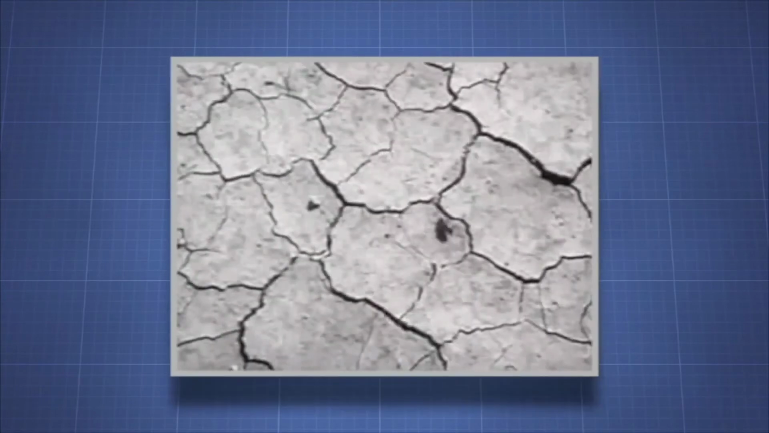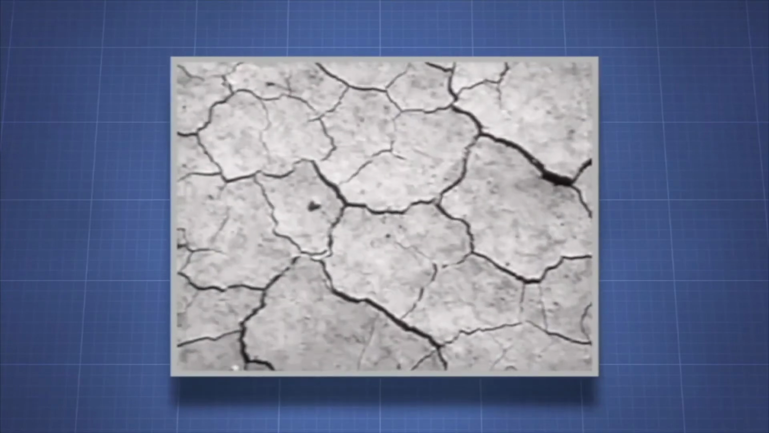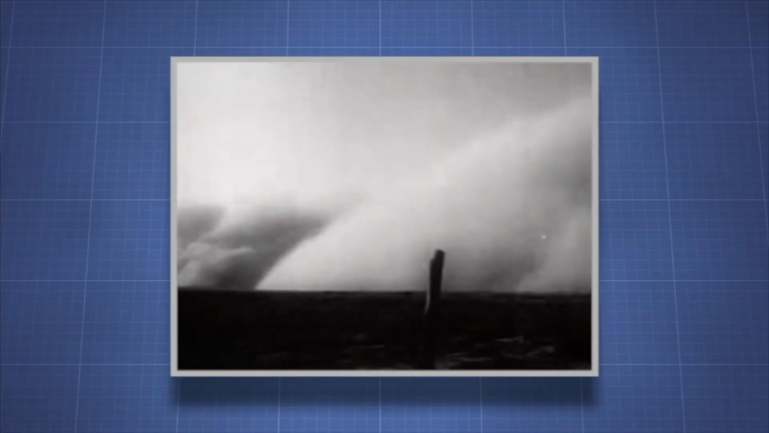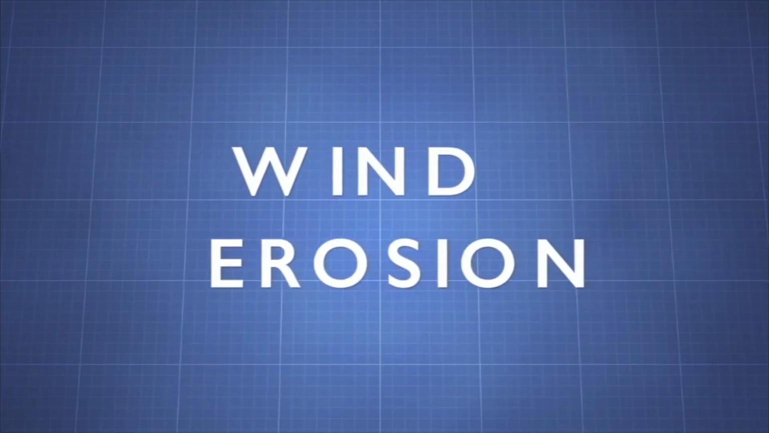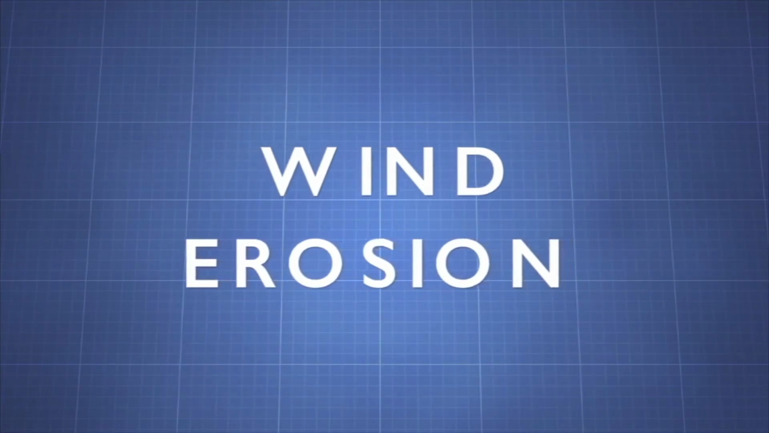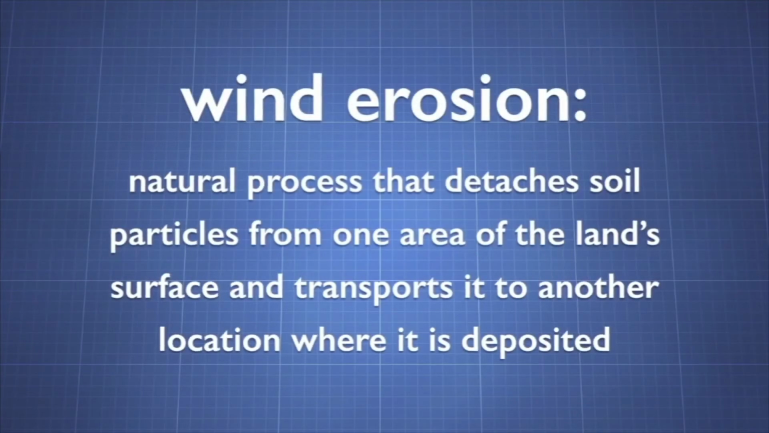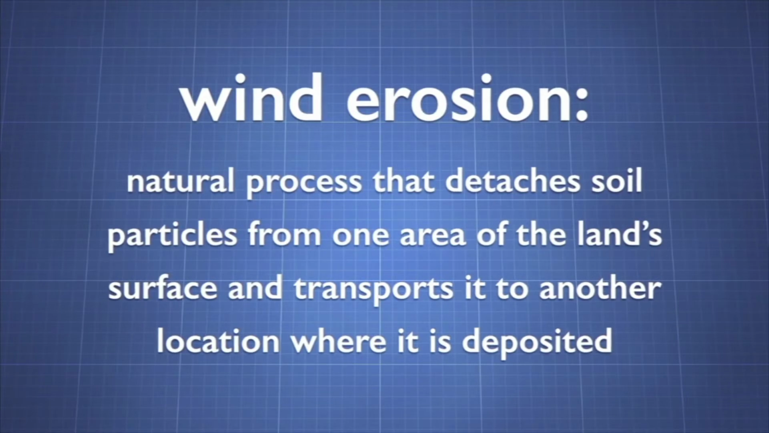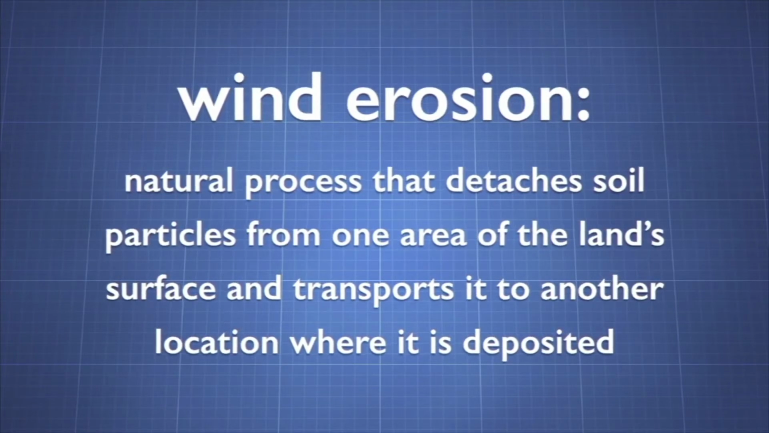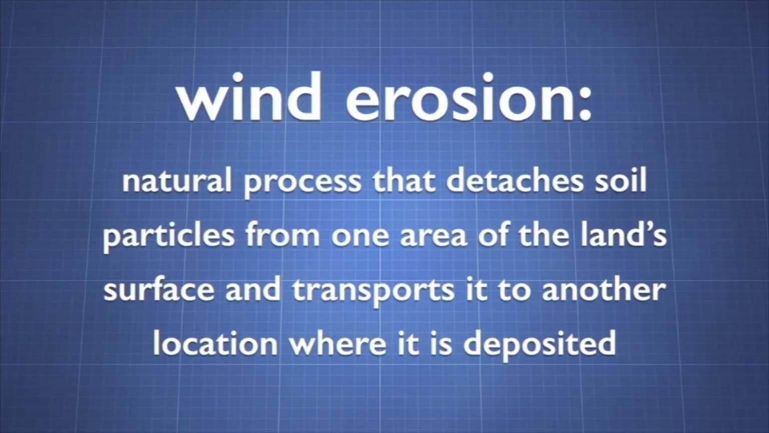During the period known as the Dust Bowl in the 1930s, the Great Plains of the United States were devastated by drought. Wind erosion loosened dry soil, resulting in huge dust storms. How did wind erosion result in such a devastating impact on the region's ecology and agriculture? Wind erosion is a natural process that detaches soil particles from one area of the land surface and transports it to another location where it is deposited.